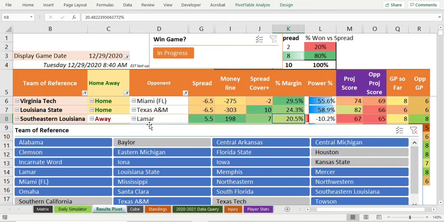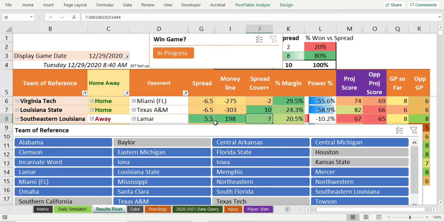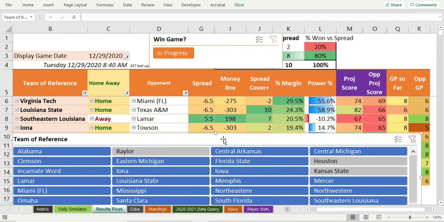Now, I don't think that means take Southern Louisiana, because they both have 8 games. This is a bottom feeding game, and I feel like you're asking to get disappointed here somehow. But I guess you can take them +5 on the road. I don't like it. I'm going to leave it up there, but I don't like it.